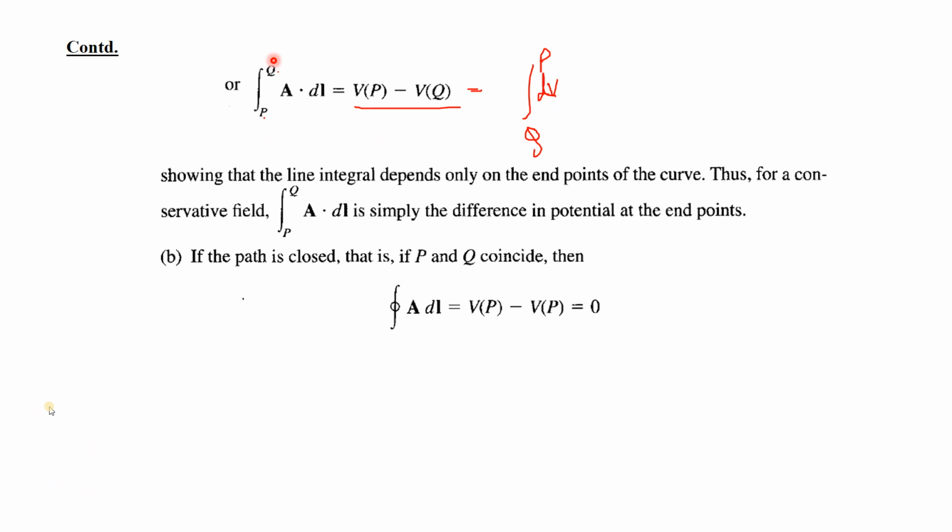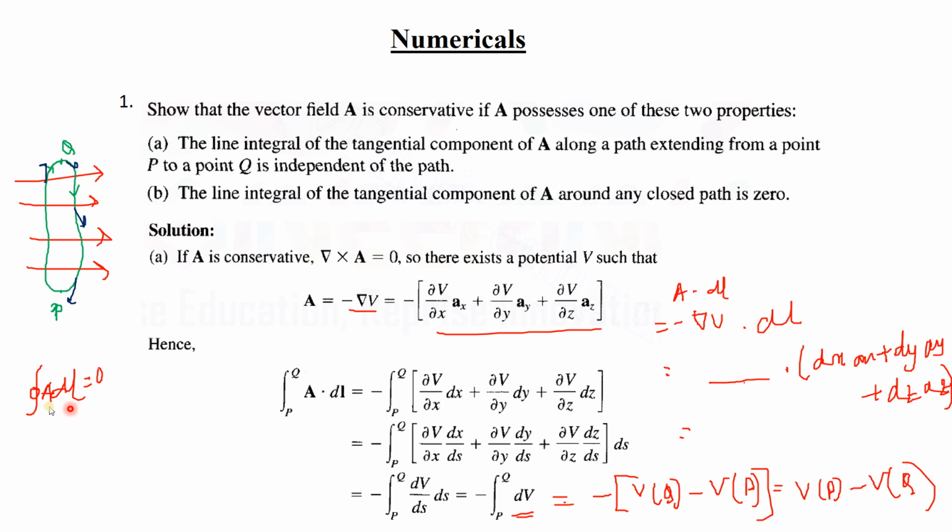So this tells us that the integration from P to Q gives the same result as from Q to P. We are not taking the closed line integral now, we are taking the simple line integral. You can see in this case the circle sign is not shown, because we want to take the integration from P to Q only.